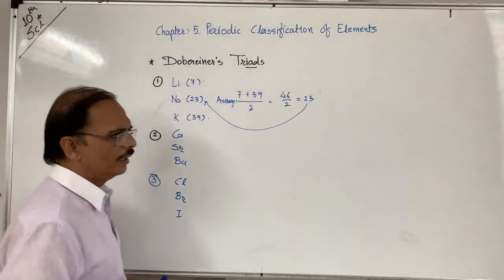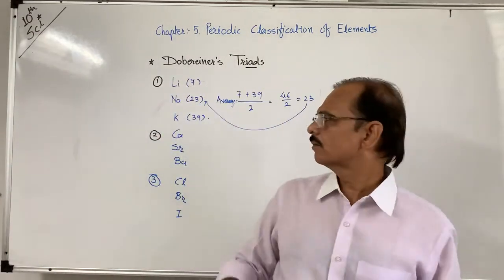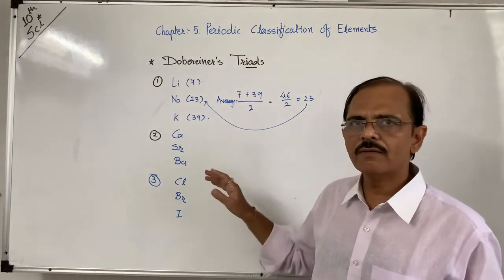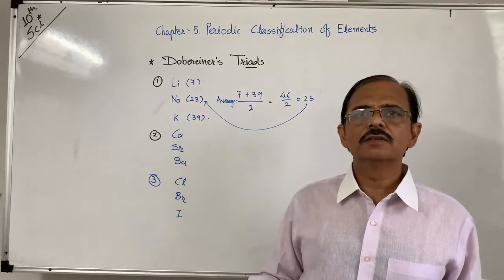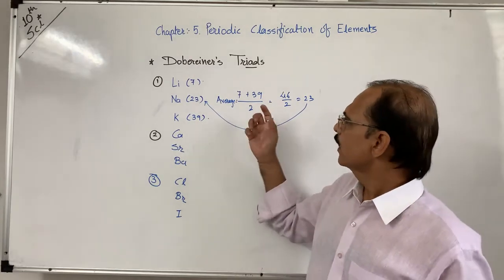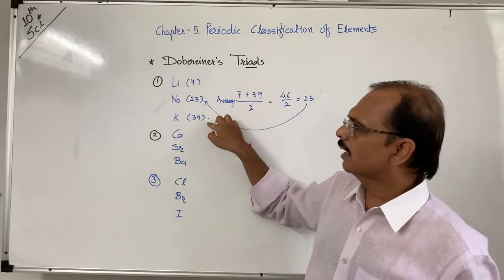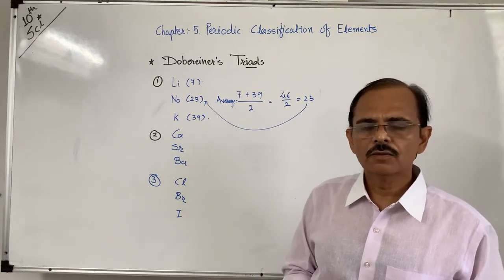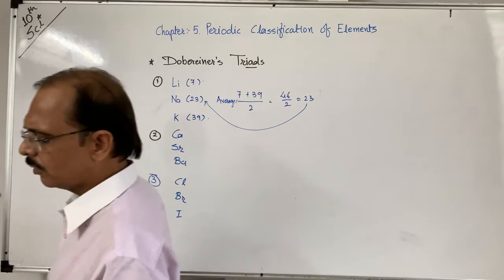In this way, he made triads, very well known groups. But afterwards, he failed to explain that the average of the first and last could be the middle one. Every time it is not possible.